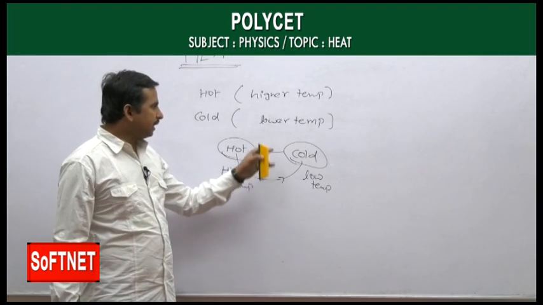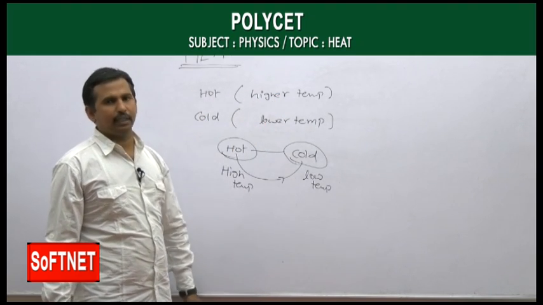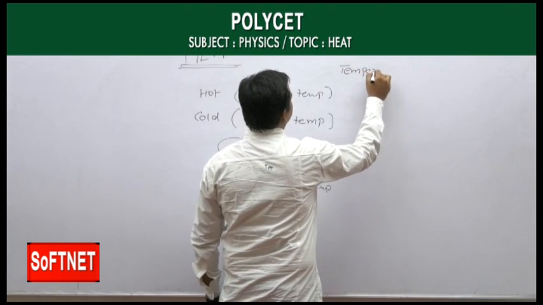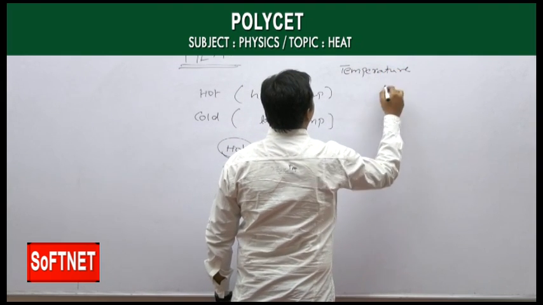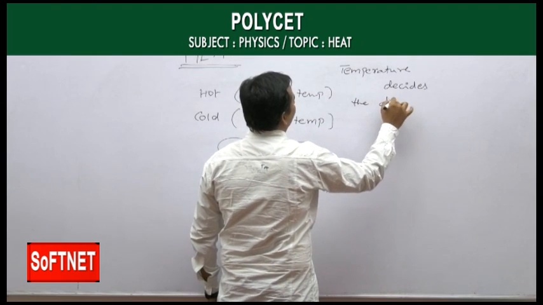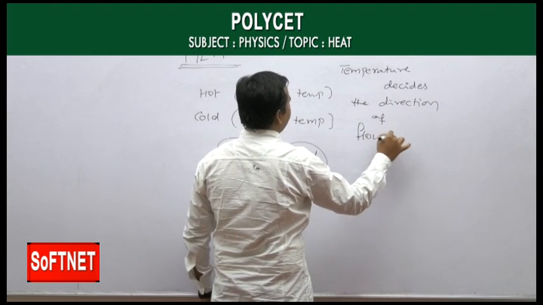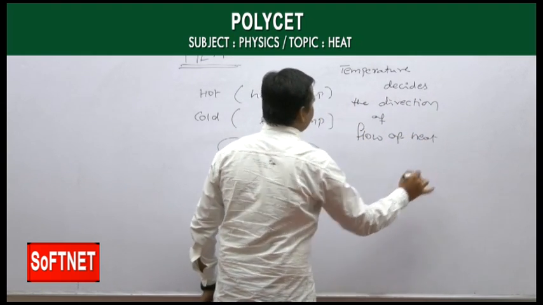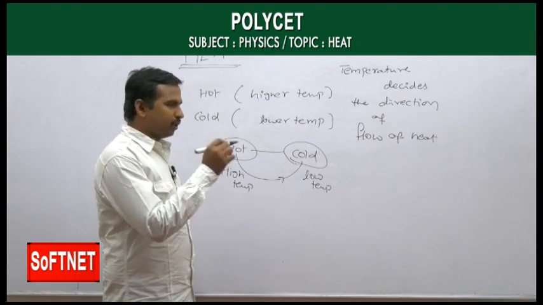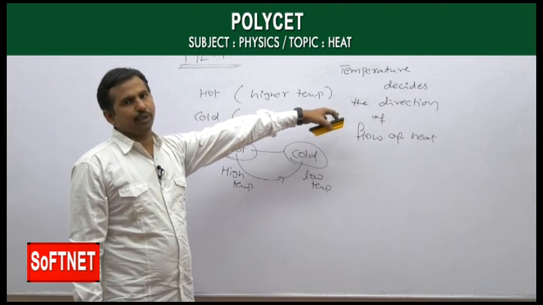Okay? Which means the temperature of the body decides the direction of flow of heat. Which one? Temperature. The temperature decides the direction of flow of heat. So this temperature decides the direction of flow of heat, meaning whether it goes from A to B or B to A. All that depends on the temperature we are taking.